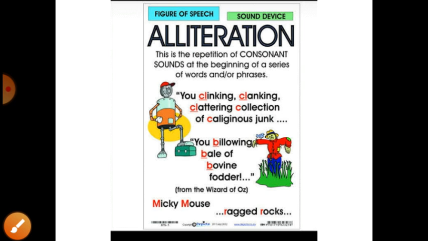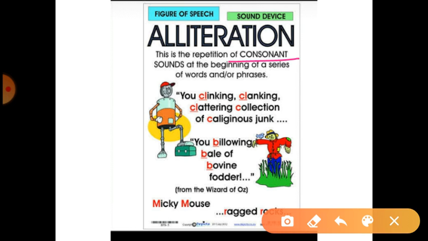Moving to the next figure of speech, alliteration. What is there in alliteration? Consonant sounds or letters are repeated in a particular line. Sometimes a letter or a word is repeated in a particular line. That line is called alliteration. It means repetition of consonant sounds or letters.